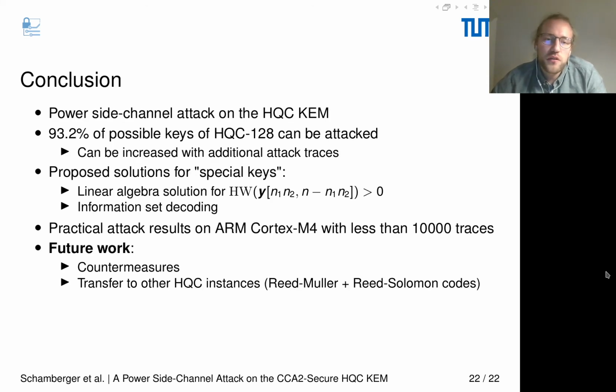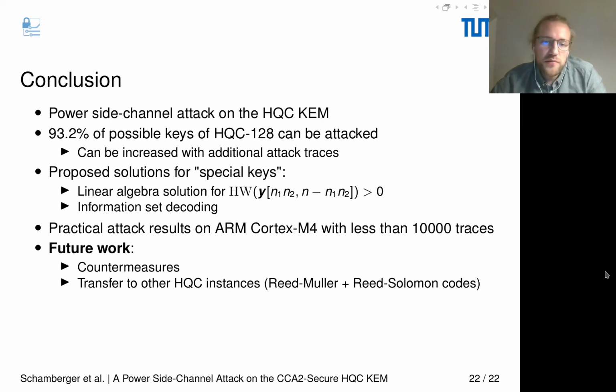This brings me to the conclusion. We showed a power side channel attack on the HQC KEM, of which 93.2% of the possible keys of HQC 128 can be attacked. This, of course, can be increased with a trade-off of additional attack traces. In the paper, we also proposed solutions for special keys.